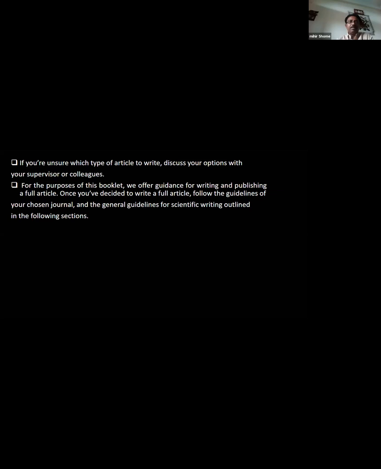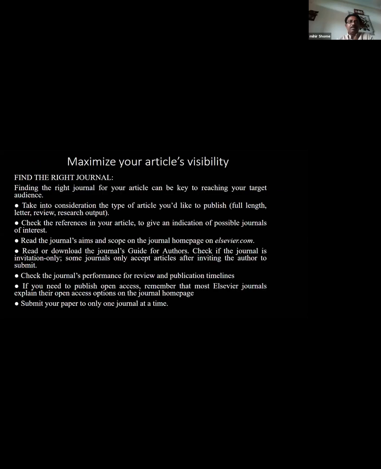Maximize your article's visibility. Finding the right journal, finding the right target audience, take into consideration the type of article you would like to publish. That means full length, letter, review, research output, etc. Check the references in your article to give an indication of possible journals of interest. Read the journal's aims and scope on the journal homepage on elsevier.com. Read or download the journal's guide for authors.